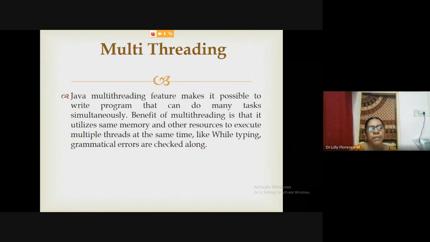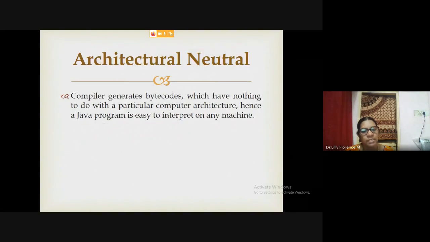And multi-threading it will support. We can create threads. The entire program can be split into smaller parts called threads, and every thread can be simultaneously executed. That is the concept called multi-threading. One example we can say: suppose in a mobile phone, we can view different applications simultaneously. So that is one application of multi-threading. So Java will support the multi-threading concept.